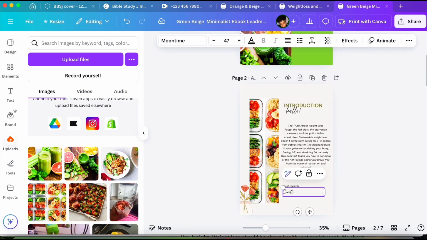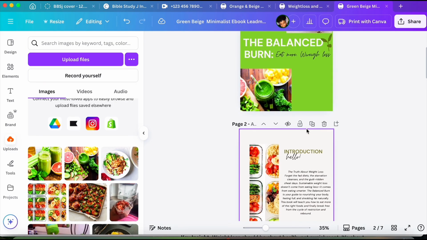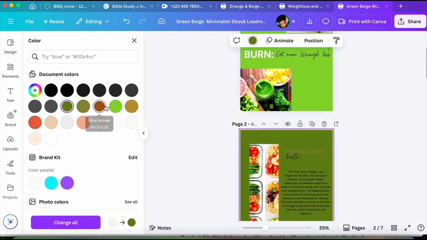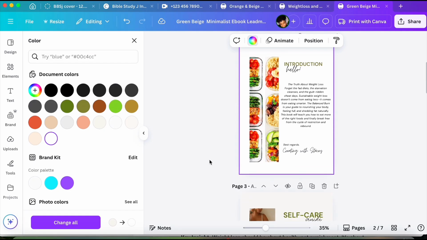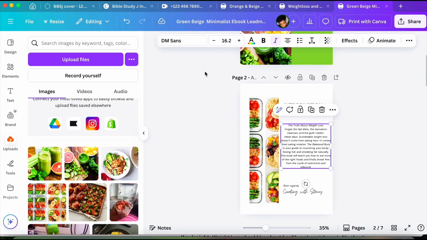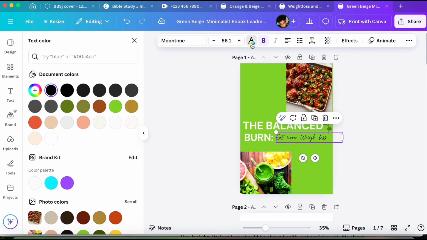And there's also a lot of editing you can do here as well. So any elements you're not using, like this flower, I'm just going to go ahead and delete it. Now I'm going to try to change the background color of the interior pages, but I realized that I just like it white. So yes, we're gonna stick to the white theme. So above, you can change the fonts there, and you can also increase the size of the fonts. You can change the color of your text, make it bold, italic. Just above, there's so many options.